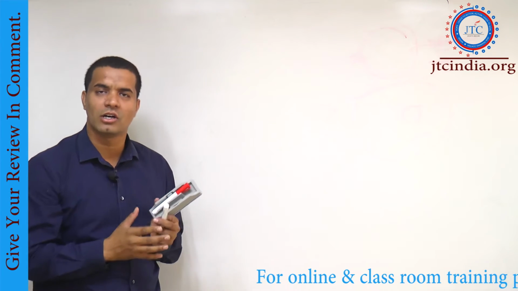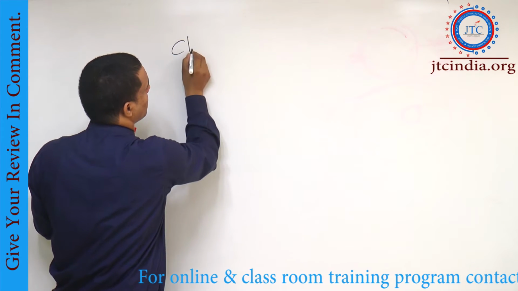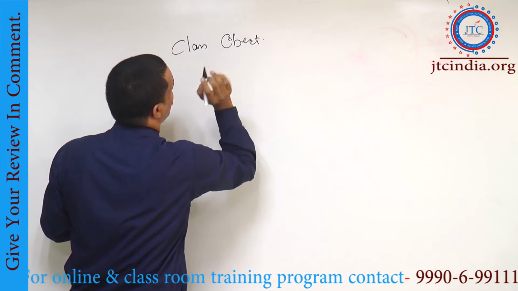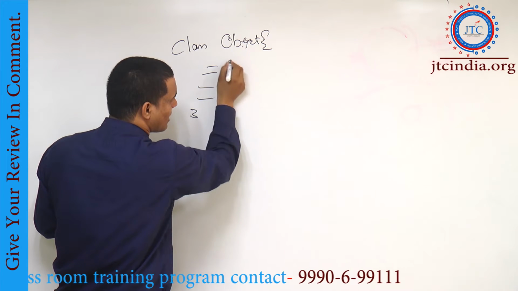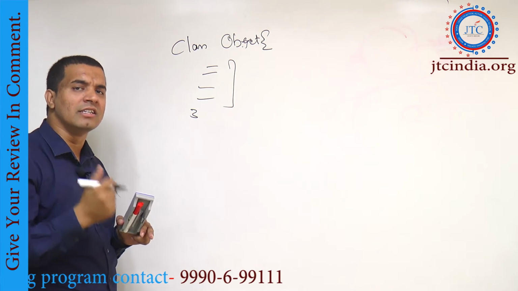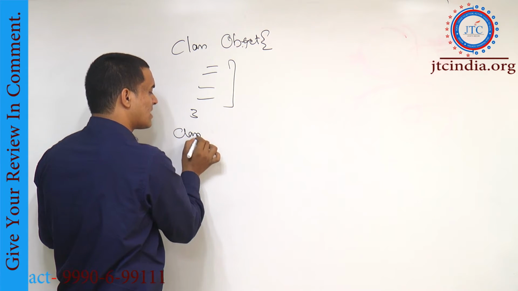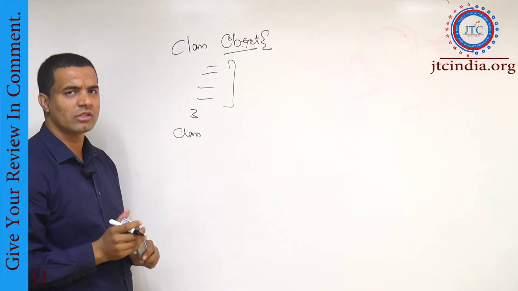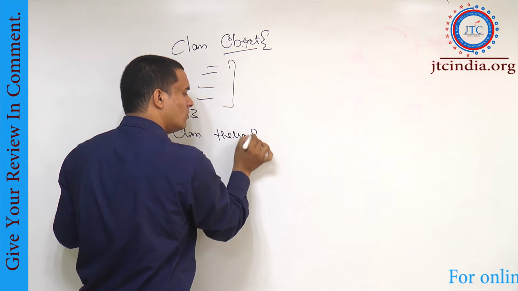Why? Because if they want, they can create the object, but there is no requirement to create the object of the object class. As I told, suppose I am writing a class, and the class is the object class. Inside the object class, all the methods which are available can be easily accessed inside a class. Let's suppose this is the built-in class given by Sun Microsystems, and you are writing one class, hello.